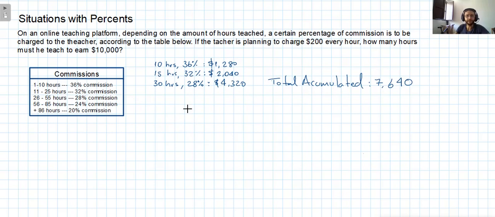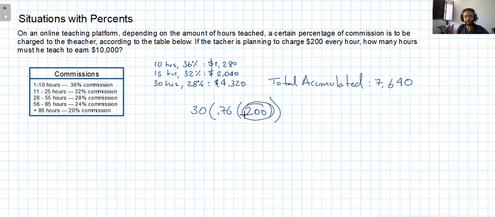So I'm going to do the same calculation. It's going to be 30 times the complement percentage of this, which is 76%. So it's going to be 0.76 for the 200 pesos that the teacher charges.